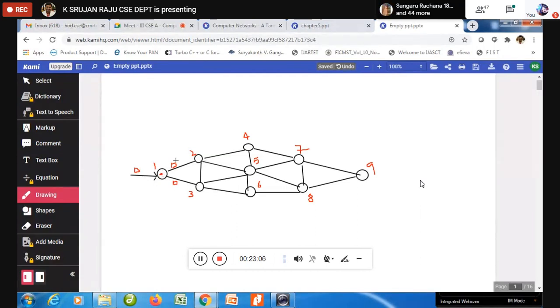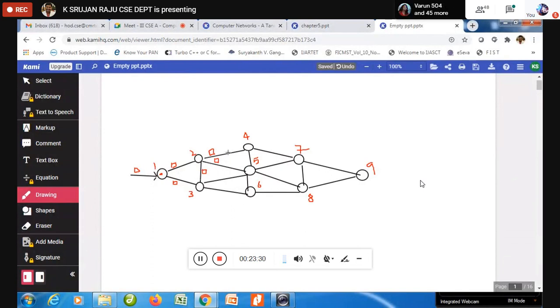Now 2 has received it. What is 2 going to do? 2 is going to send it to 4, 5, and 3, because it received it from 1. So 2 has 3 output lines.